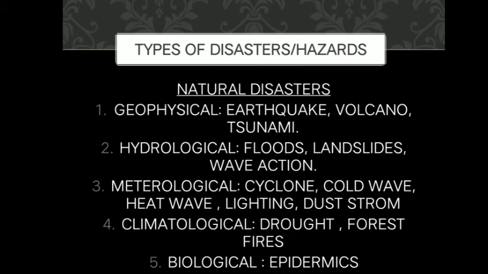Crops are very sensitive to temperature events, so we have to take care of this. A heat wave is seasonal, it will be throughout the summer season, and a cold wave will be throughout the winter season. Cyclones generally come because of excessive movement of the earth's crust in the sea.